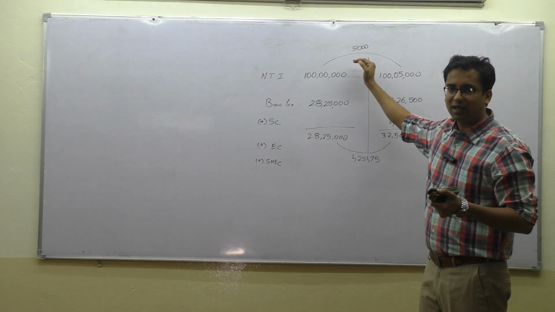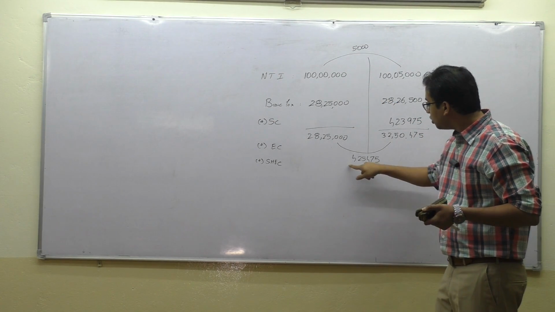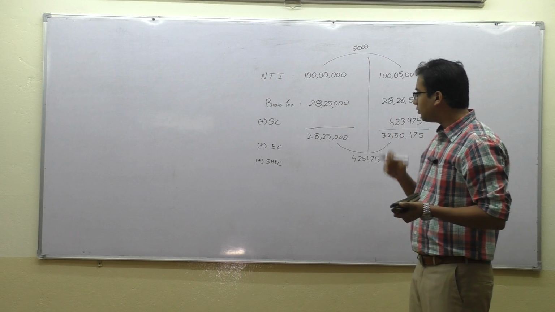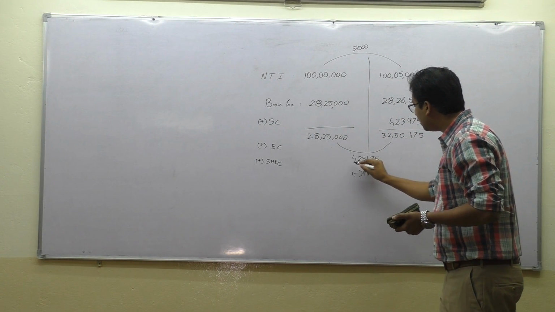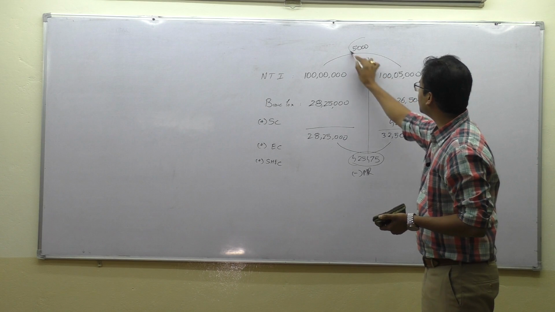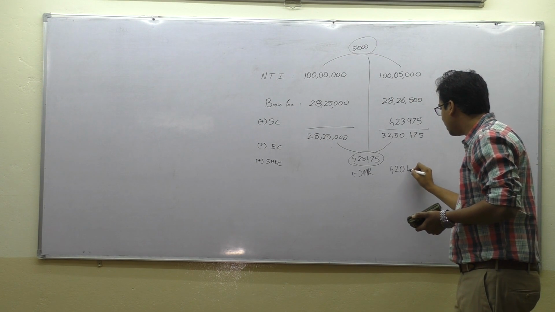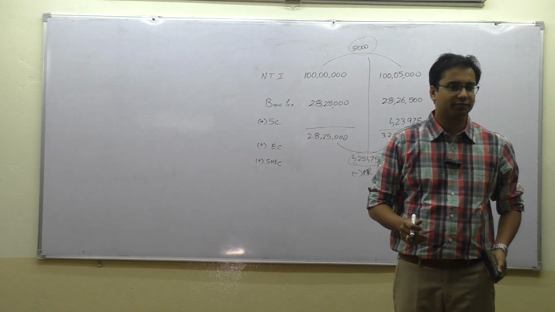Now you tell me, his additional income is only 5,000. The additional tax payable is 4,25,000 whatever. So we have to give him something called marginal relief of how much? Do this minus this. 4,20,475 rupees marginal relief.